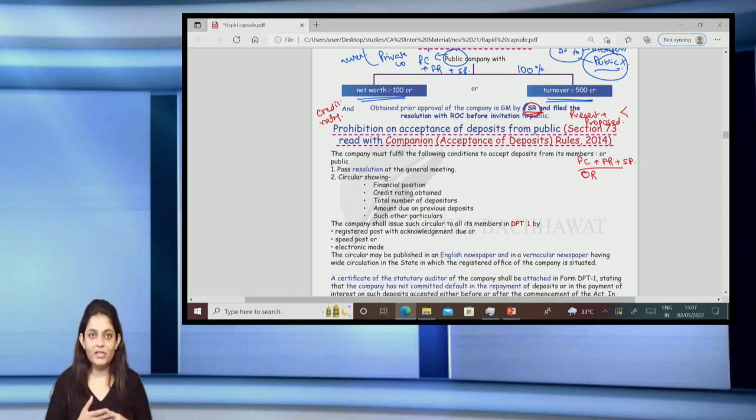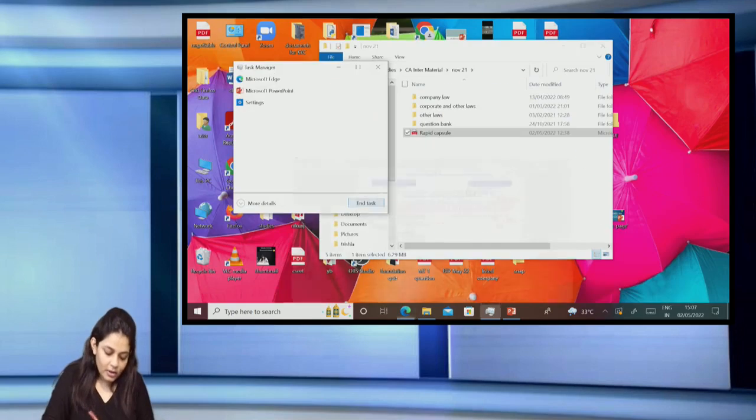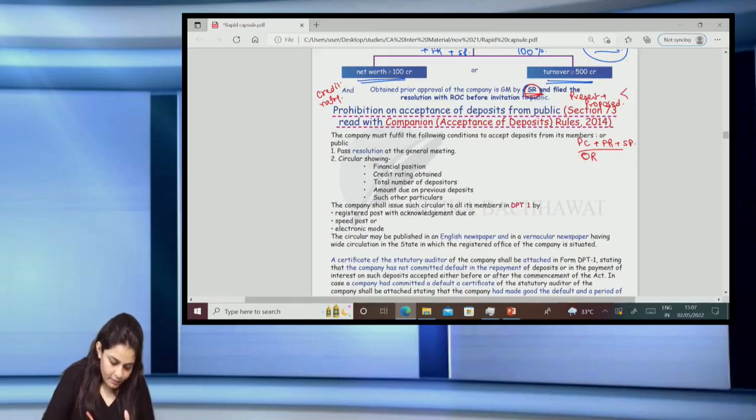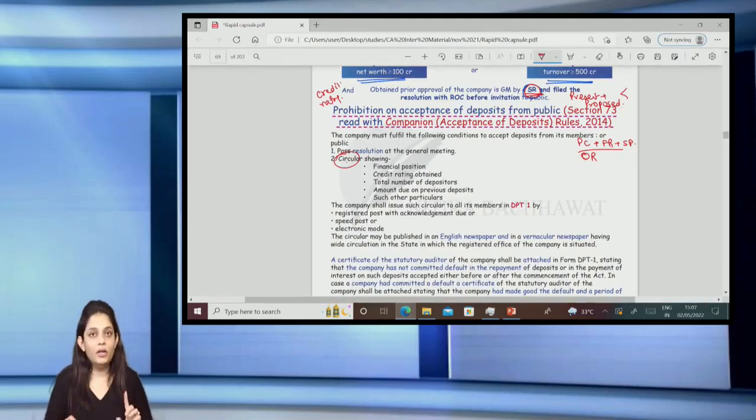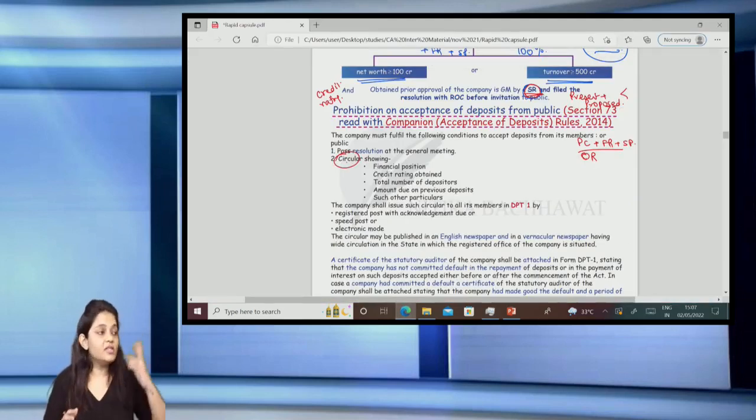Obviously, I have to pass a resolution in the meeting because you're accepting something, so you have to get the consent of the members. Then a circular has to be issued by the company. Now, what will this circular contain? Issuing it means obviously I cannot issue it to the public, because only an eligible company can accept deposits from the public, no other company. So when we say circular issued, that means it has to be sent to all the members, right?